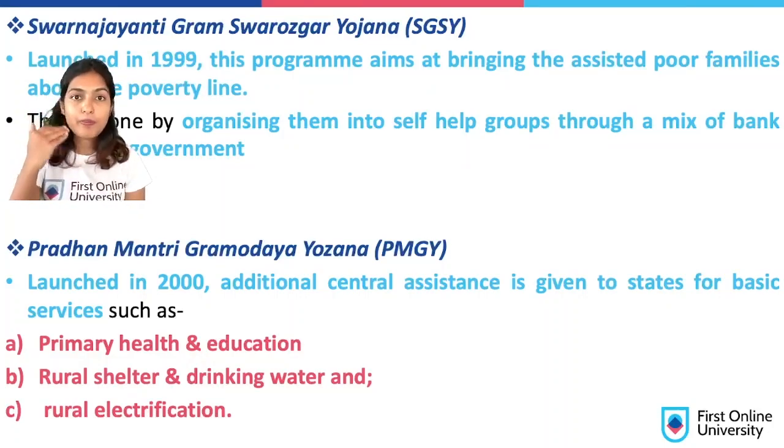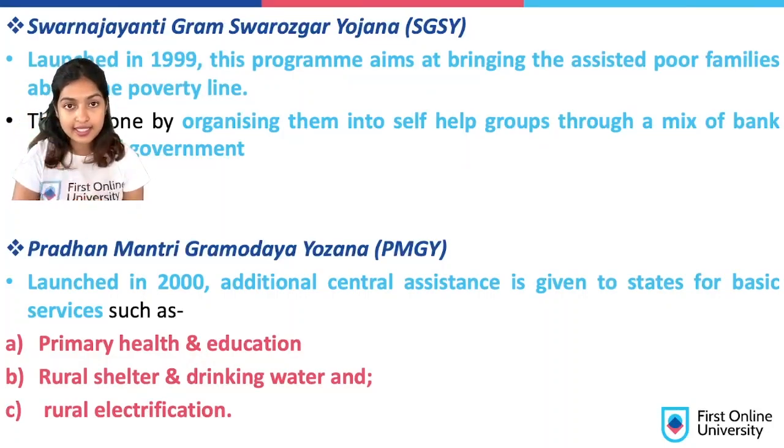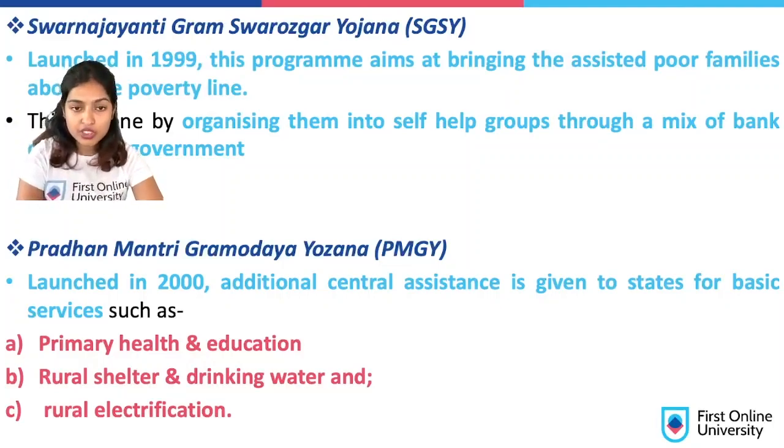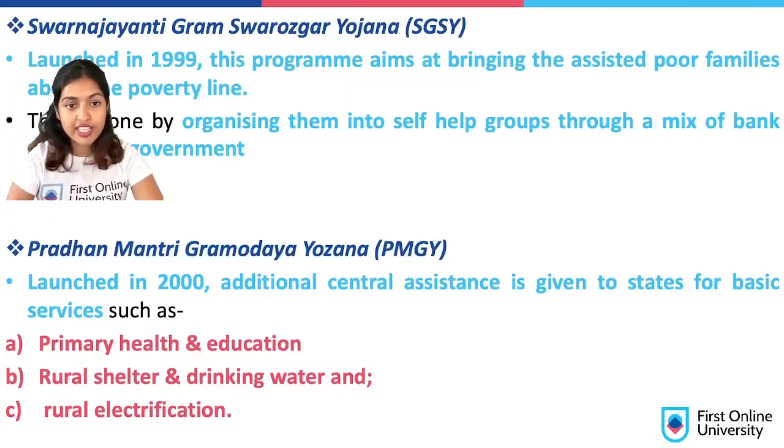So for these basic needs, a certain percentage of money is given out from the central government to the state governments so that the state governments can invest in primary health and education. They can invest in rural shelter by building houses, drinking water by putting in bore wells, and rural electrification by building small kinds of dams that they can manage in their areas.